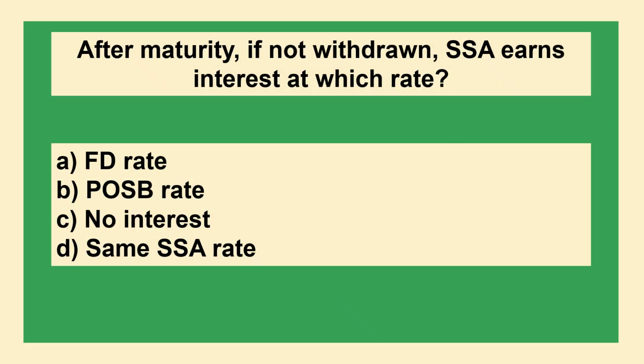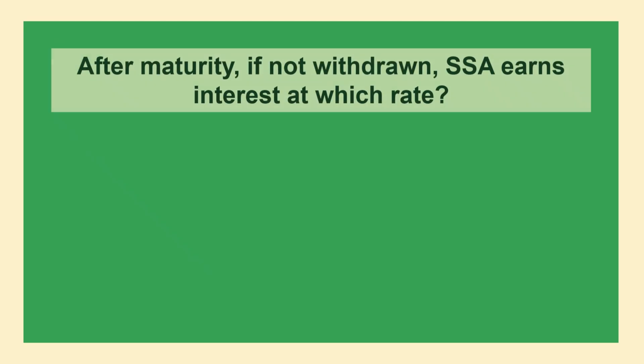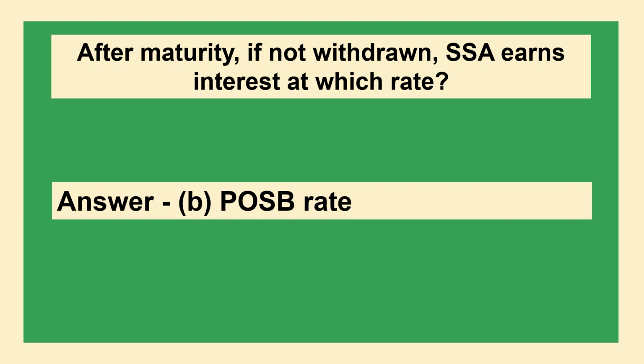After maturity, if not withdrawn, SSA earns interest at which rate? Option A, FD rate. Option B, POSB rate. Option C, no interest. Option D, same SSA rate. The answer is option B, POSB rate.